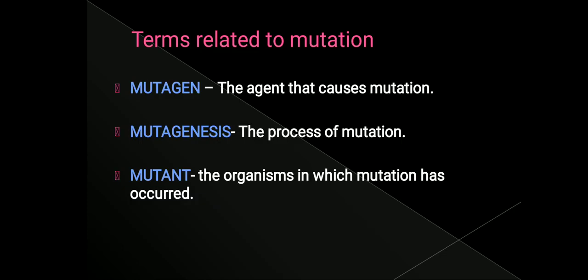Mutagenesis is the process where mutation occurs. The mutation process is called mutagenesis. Some people do mutagenesis artificially, and sometimes mutagenesis occurs naturally. Muta is change, genesis is birth. So mutagenesis is the process of mutation. A mutant is the name given to the organism in which mutation has occurred.